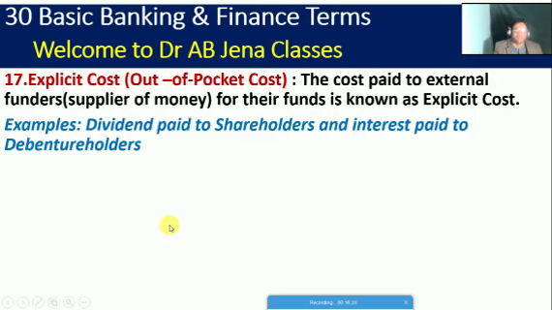So next, friends, we will see what is the meaning of explicit cost. Friends, it is known as out of pocket cost. The cost paid to external funders, I mean the suppliers of the money or the creditors of the money, for their funds is known as explicit cost. Examples of explicit cost: dividend paid to the shareholders, preferably to the preferred shareholders, and interest paid to the debenture holders.